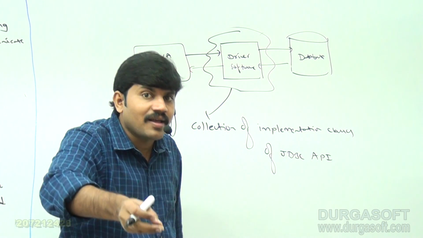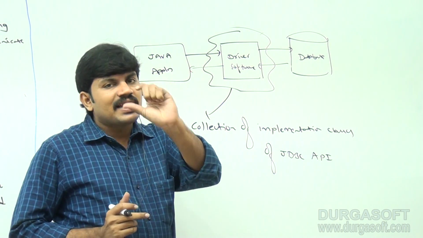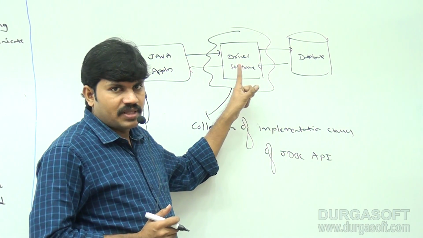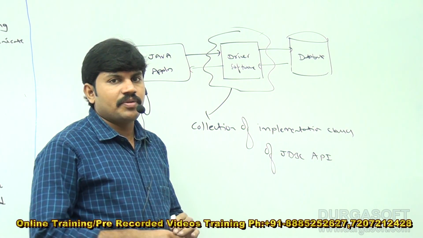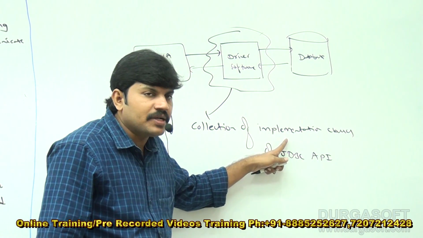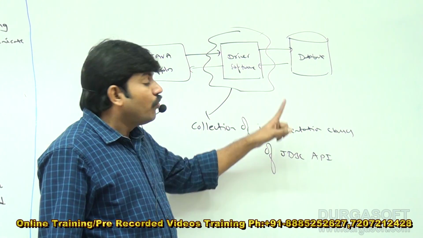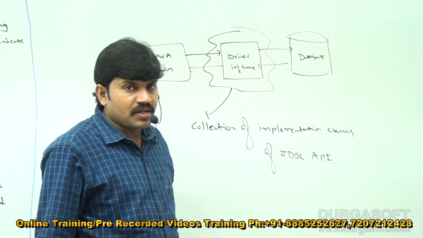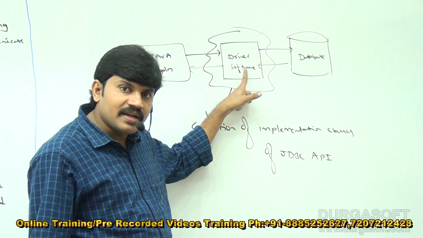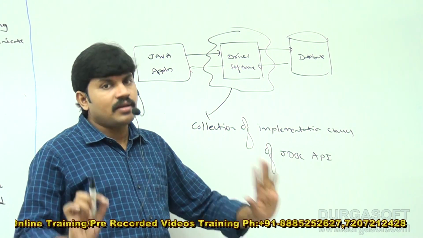So a collection of implementation classes of those interfaces is nothing but driver software. Don't think too much. What is driver software? A group of classes, right? Which classes? The classes which implement various interfaces of the JDBC API. Who is responsible to provide implementation classes? The driver software vendor. Most of the times, the database vendor is responsible, right?